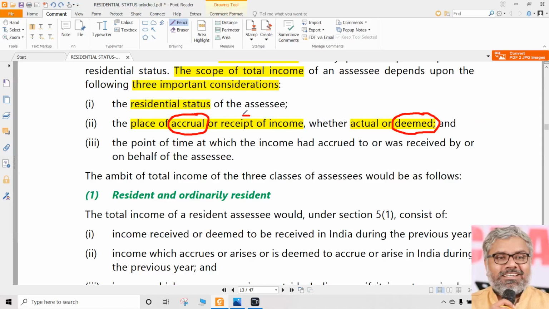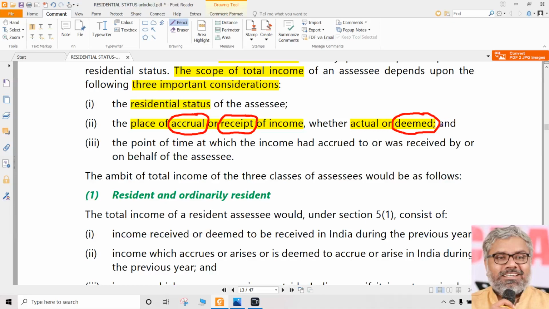Same way, if there is any income which we know that it is received in India, or there is any other income which is deemed to be received in India, will there be any difference? Answer is once again same. No, there is no difference. If it is really received in India or it is deemed to be received in India, both are same.